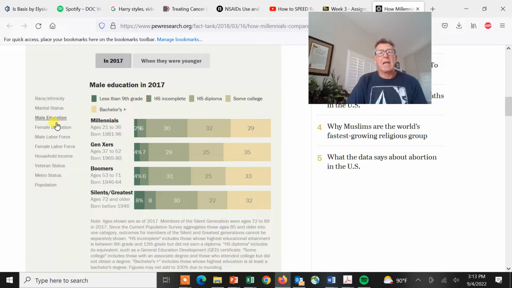Male education: we can see educational trends. Female, and again it shows you how that hasn't changed much over generations in terms of the composition of our society. But we see that female education has changed dramatically. We see more and more women with bachelor's degrees or at least some kind of college degree.